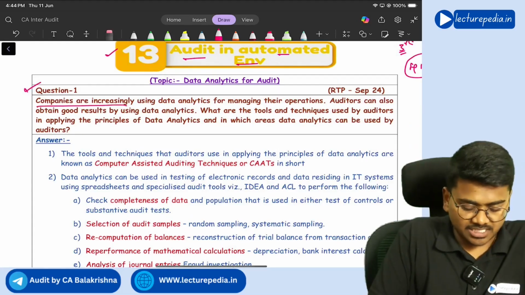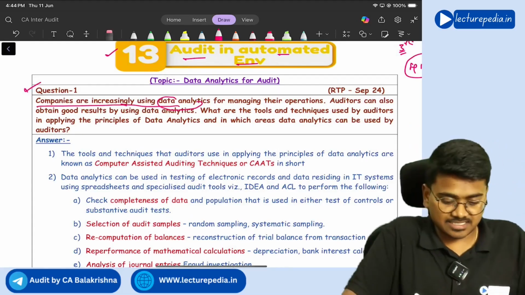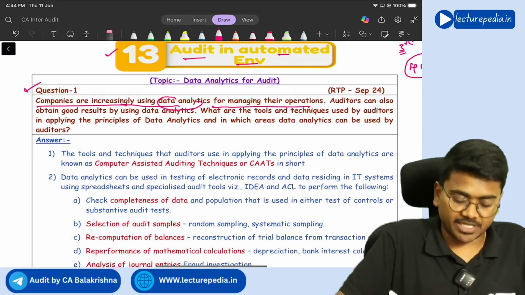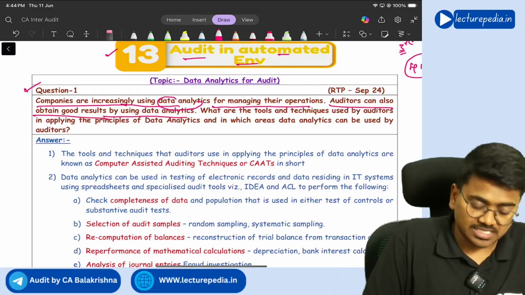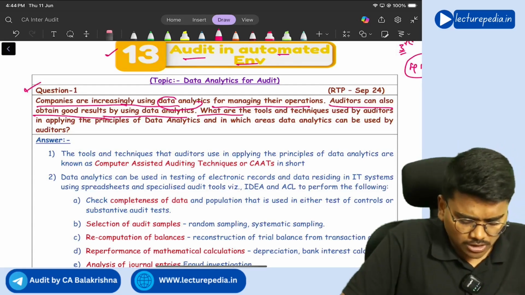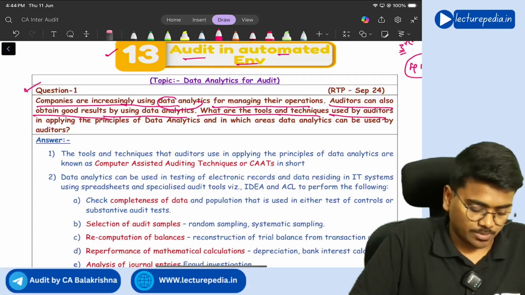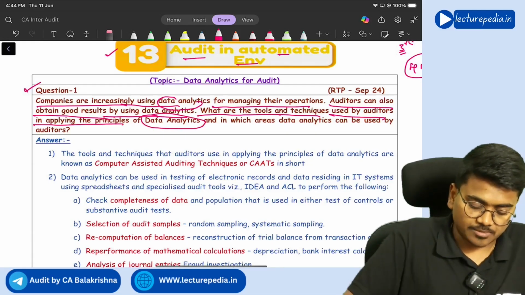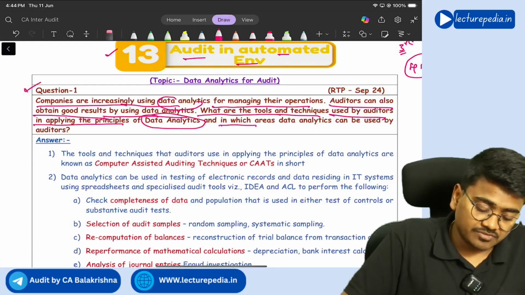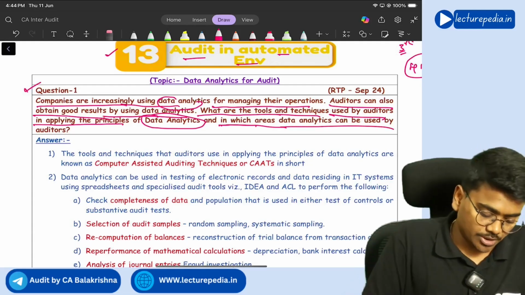Companies are increasingly using data analytics for managing their operations. Auditors can also obtain good results by using data analytics. What are the tools and techniques used by auditors in applying the principle of data analytics, and in which areas data analytics can be used by the auditors?